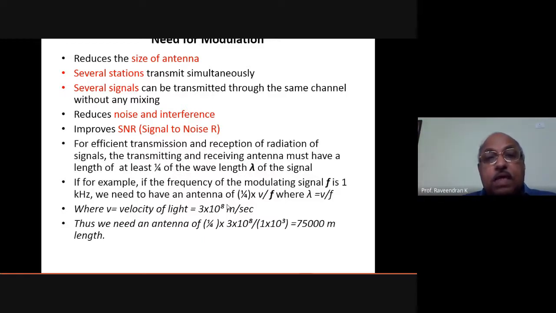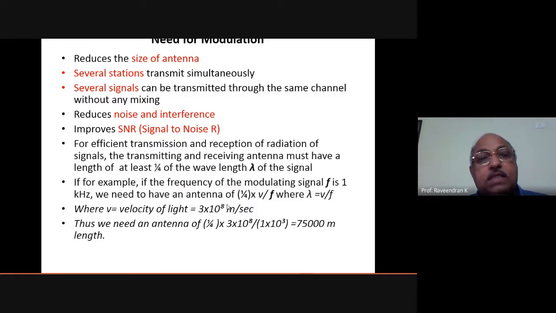So if you modulate the signal with a carrier wave, that ultimately gives us a reduced size of antenna. The same thing is equally important for antennas used in satellites or other devices. The same kind of theory is applicable where the size of the antenna is an important consideration.